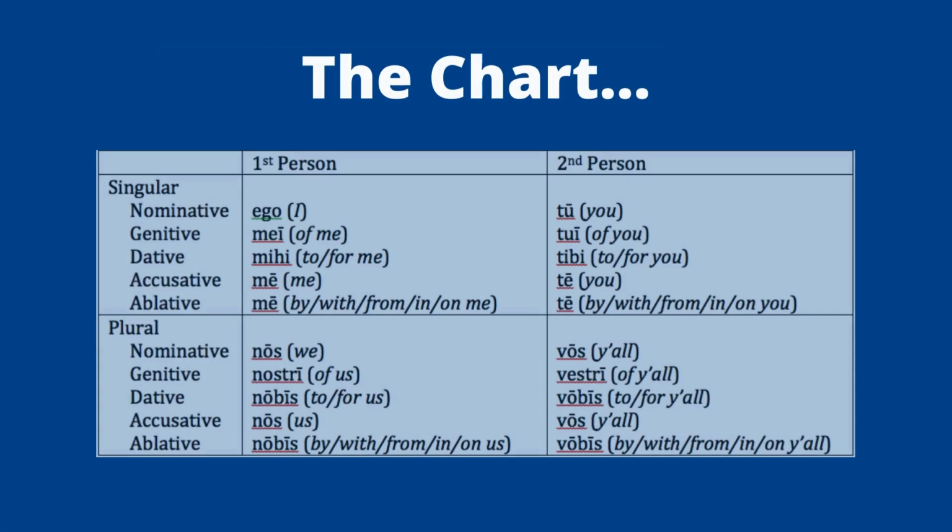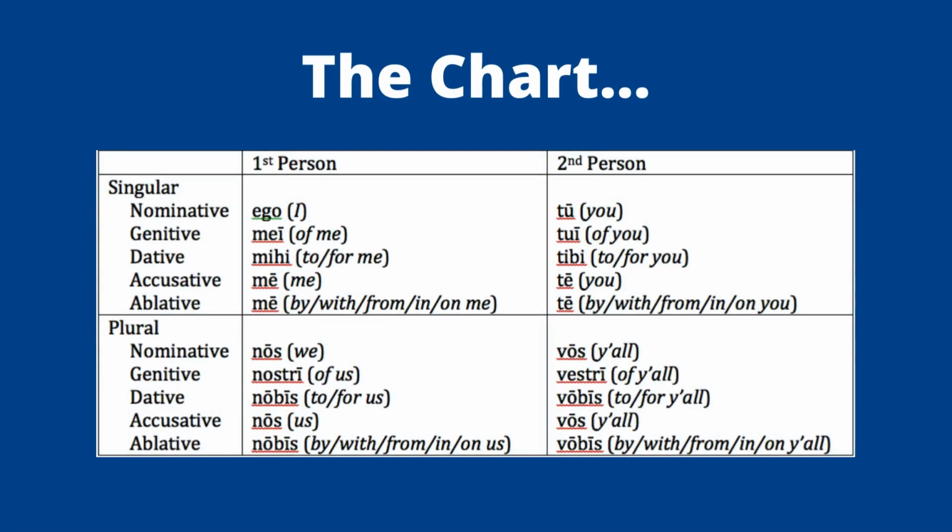And that might make you a little confused and frustrated. Like, what do we mean? Gender, no gender, what's going on? Don't worry about it. Take a deep breath. We're going to figure it out. And the chart will be the easiest way for you to see this. Not that you need to straight up memorize it, but being able to refer back to this chart will help you understand pronouns because they get very easy once you get the hang of it. So the pronouns function like this. We have first person and second person, singular and plural in this chart. And they have cases, so how they're being used is what the case is here.